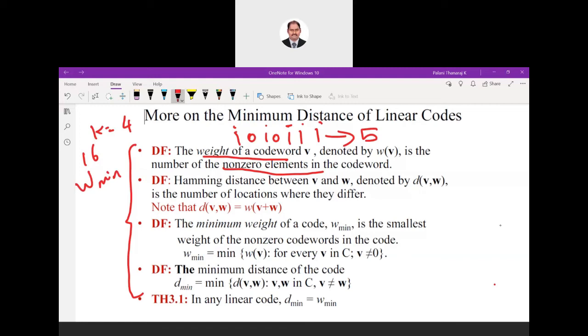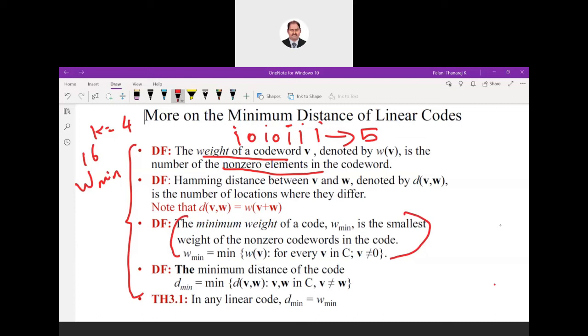Here in the statement, for different code words I have to find out how many non-zero elements are there. Suppose you have a code word like this, it is 5. Likewise, for different code words you have to find the weight.